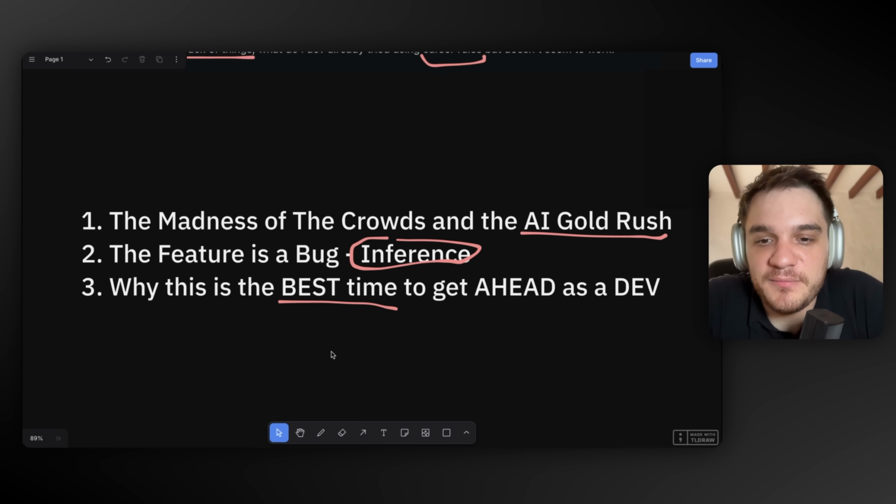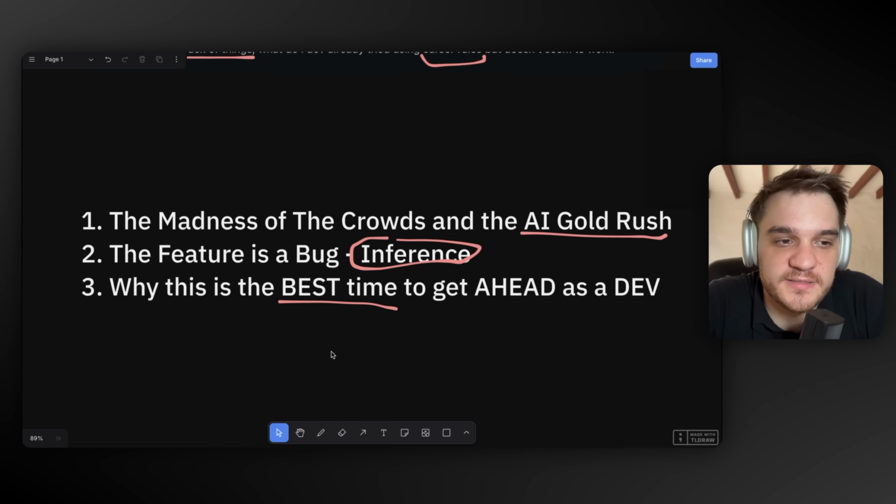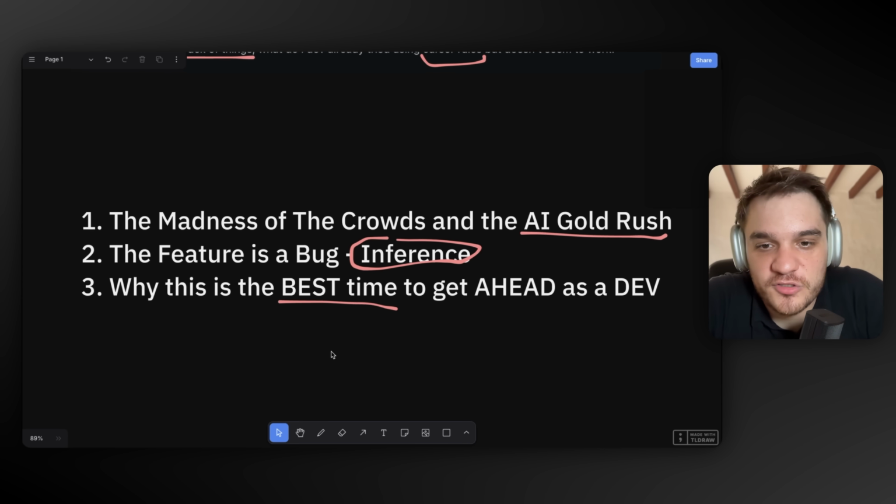Something similar, not the same, happened back in the day with blockchain. If you remember, I think in 2021, a lot of people, and we were coaching developers back then, would say, well, I'm going to become a blockchain developer because they make $500,000 or something. And then 6 months later, the same person will be unemployed and going back to their original job that actually pays real money.